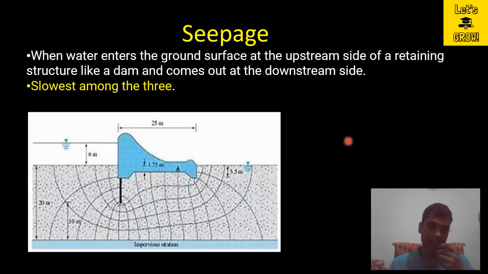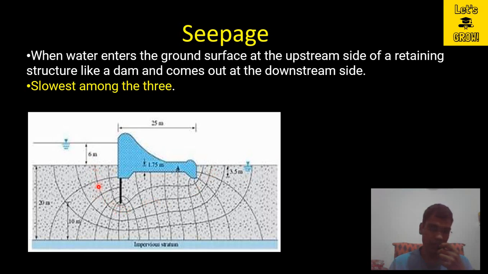Here in this image you can see that upstream it is a high water level, and here downstream the water level is low. So whenever water flows from the higher head to the lower head, it will flow like this. It will follow this streamline.